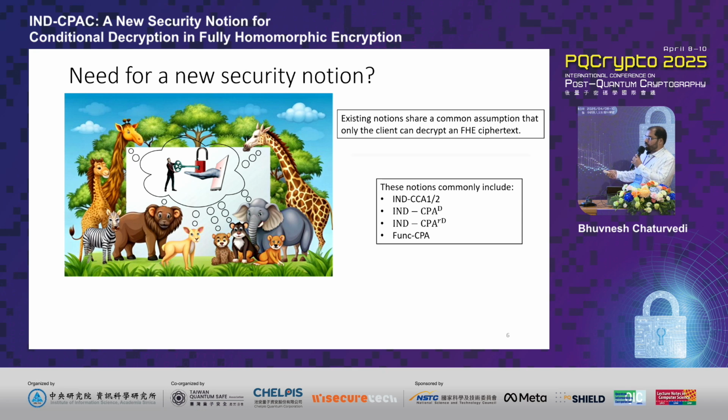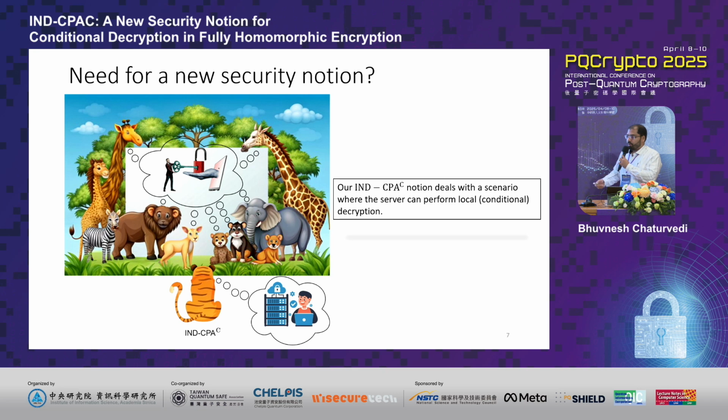Now, the reason for this added security notion, even in the presence of multiple existing security notions under which the security of FHE schemes is already evaluated, is that even though these security notions vary in the amount of power that the adversary has, they all share a common belief that it is only the client that can perform the decryption on its end, given that only it possesses the decryption key.